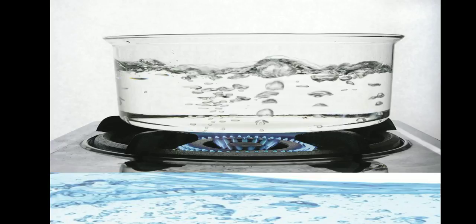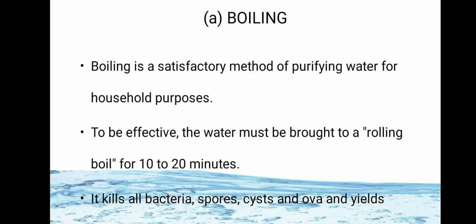So the first method is boiling. Boiling is a satisfactory method of purifying water for household purposes. To be effective, the water must be brought to a rolling boil for 10 to 20 minutes.